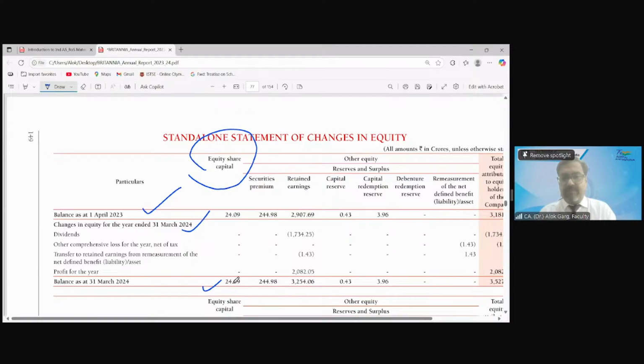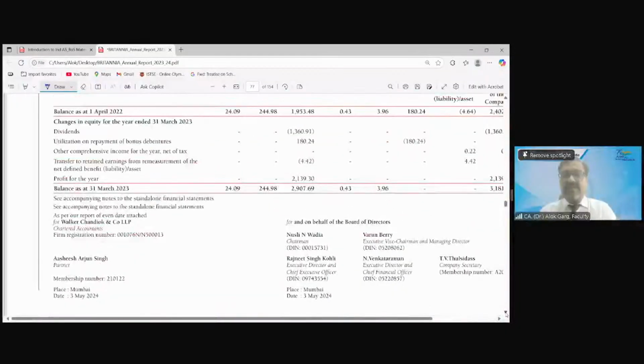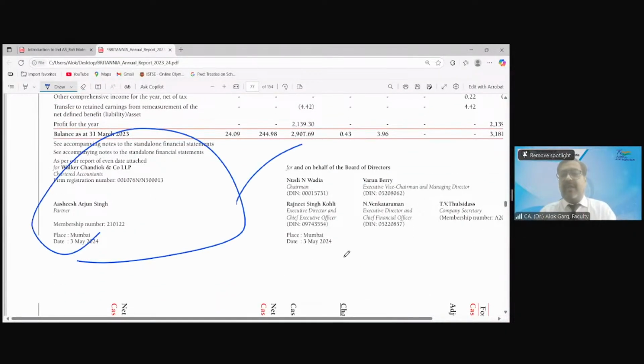Okay. So opening reconciliation, then other equity, reserves and surplus, security premium, retained earning, capital reserve, capital redemption reserve, debenture redemption reserve, remeasurement of the net defined benefit liability or asset. Okay. It is there. Then there is a reconciliation of reserves and surplus. And this statement of changes in equity is also signed by whom? Signed by the statutory auditor and signed by the board of directors.